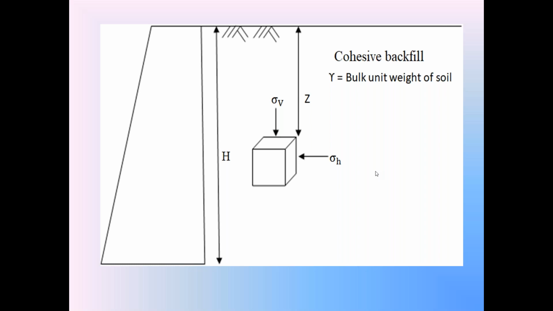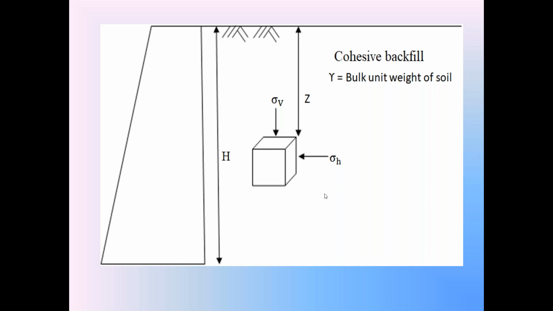Coming to Rankine's active earth pressure theory for the cohesive backfill. So far we discussed Rankine's active earth pressure theory for cohesionless soil. But we can also apply it for the cohesive backfill. According to Russell and Bell's modifications, Rankine's active earth pressure theory is also applicable to the cohesive backfill. Now coming to that application.